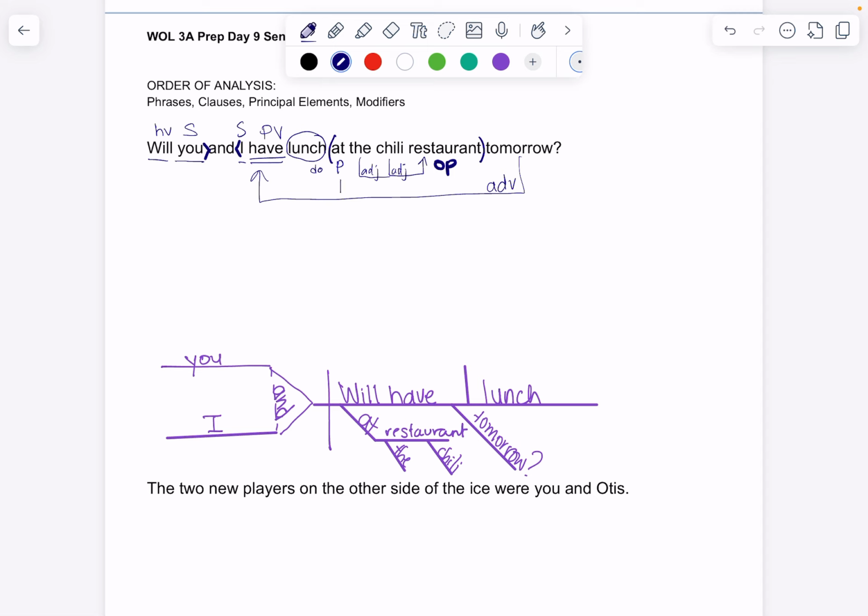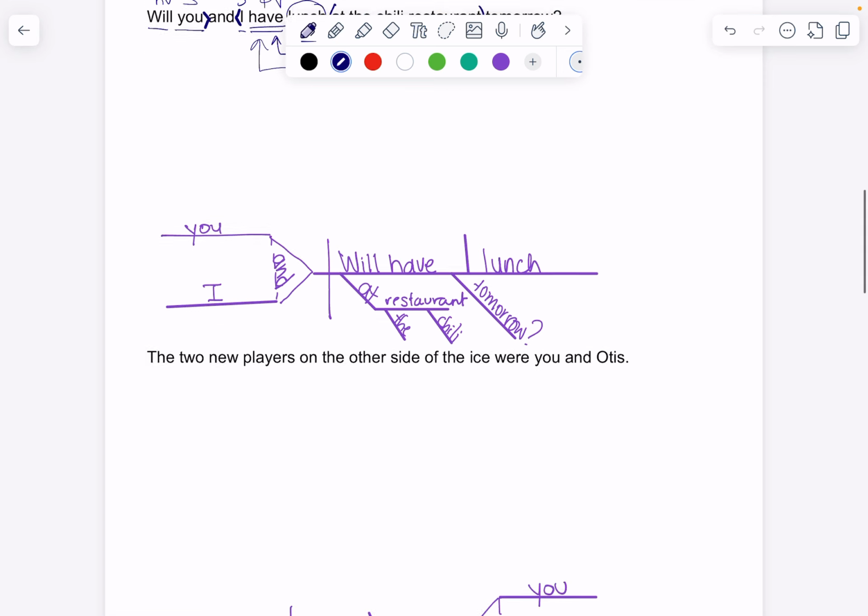So we're going to draw an arrow going here. I'm going to give myself a little bit more space here. Adverbial preposition. Okay. I'm just double checking that all of my words have been analyzed. I'm not missing anything. That one looks good.